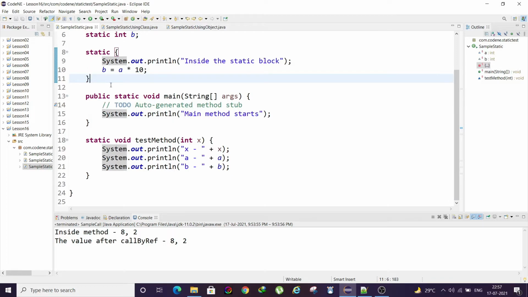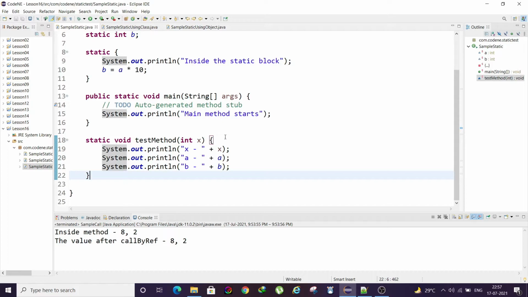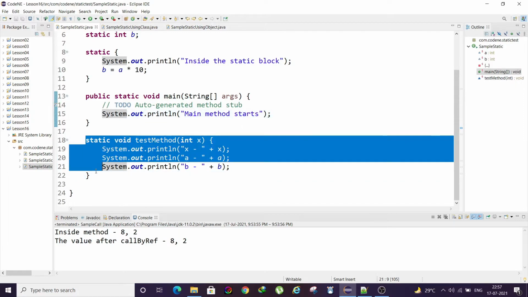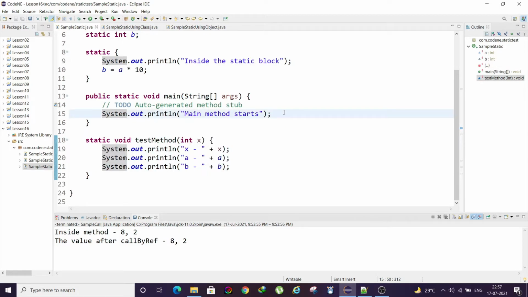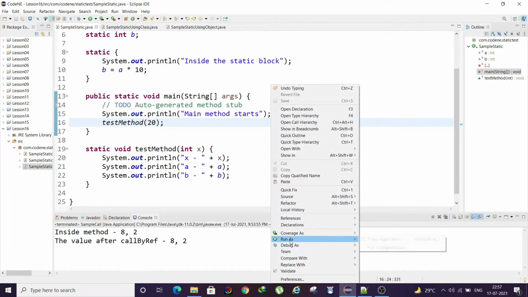We'll see when we run this, but before that I also want to tell you about the static method. You already know about it. We can declare one method and name it static, then we can call it without having to instantiate any object. So I'm simply going to call it like method, and it will take some argument, let's say 20. Let's see what happens when we run this.